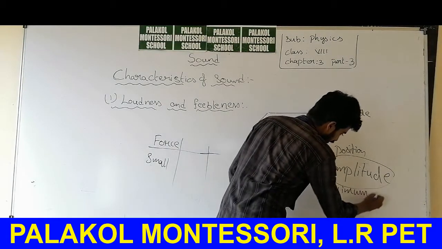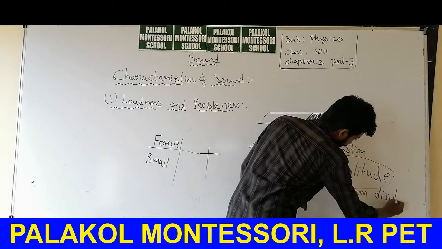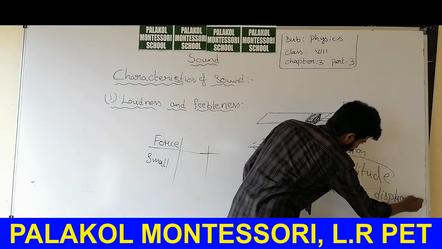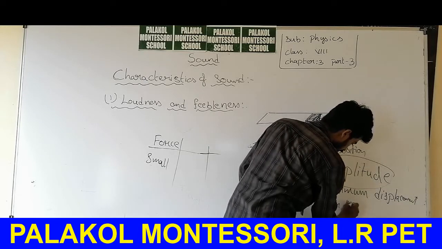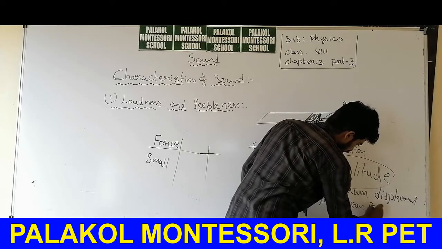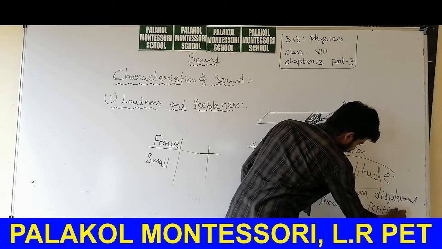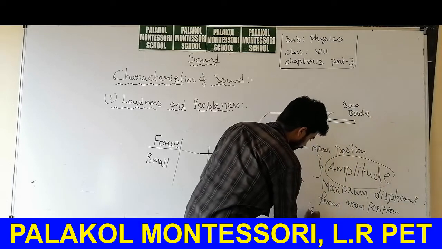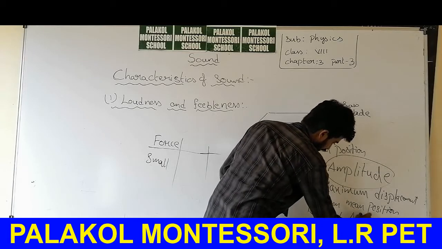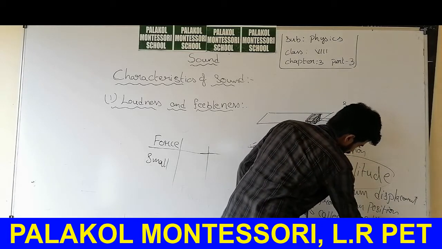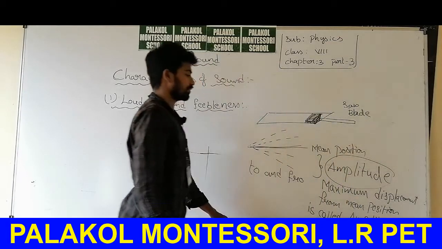Maximum displacement from mean position is called amplitude.